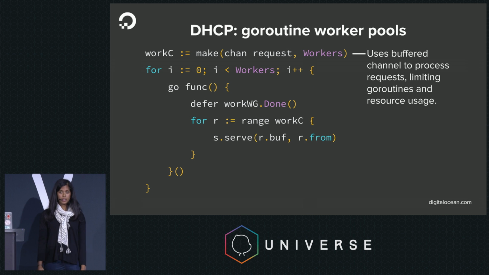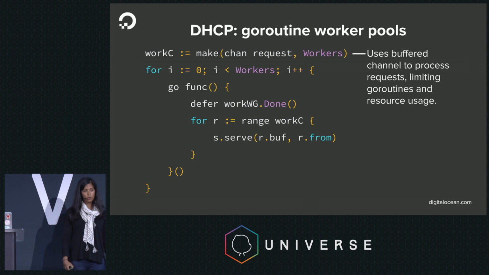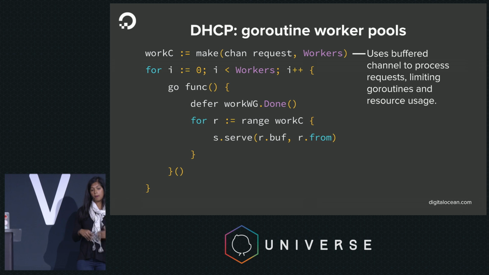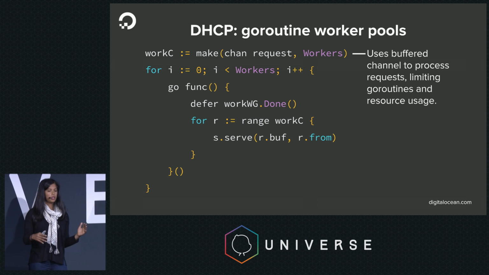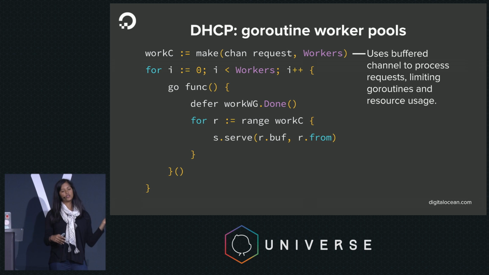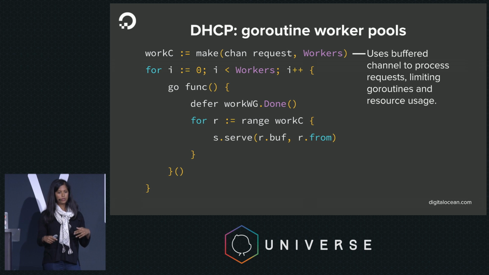The next thing we did is we realized that we had a service that ended up OOMing when we were having a lot of load sent to it. And part of the reason for that is because we were spinning off a new Go routine to service every request, and in that Go routine, we were allocating memory. So we ended up using a worker pool to limit this. We had a buffered channel, and we were basically just reading requests off our buffered channel to process them. This ended up helping a lot in terms of resource usage and our service falling over.